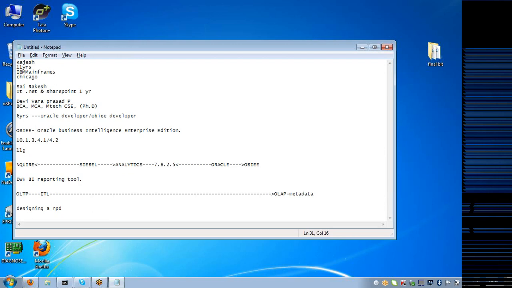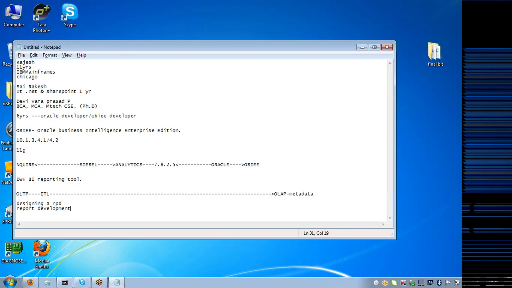After designing an RPD or a repository, my next task is creating the reports, which is report development. Is all this done in OLAP?